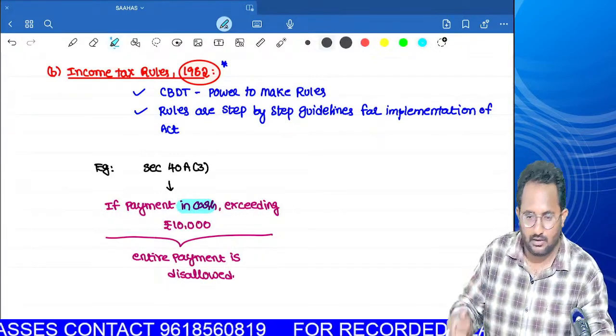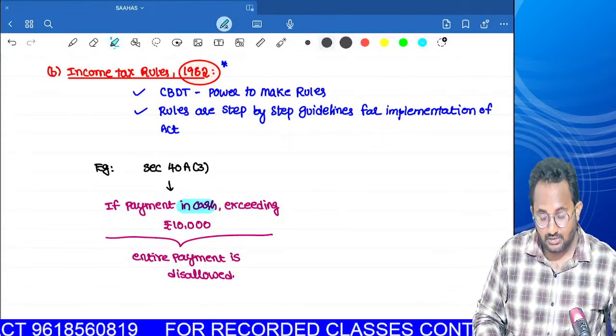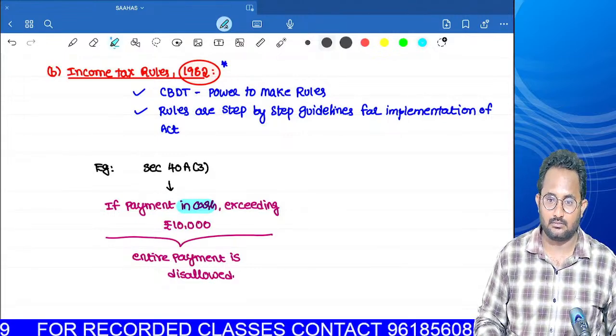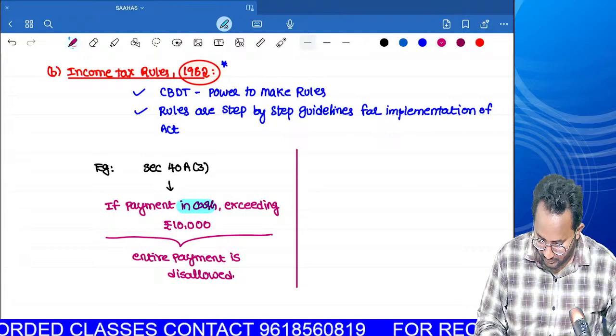For example, if I made a payment of 20,000 in cash to a vendor, the entire 20,000 is disallowed.